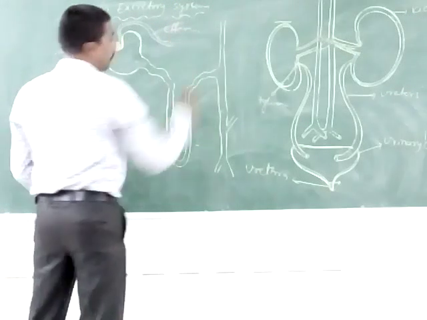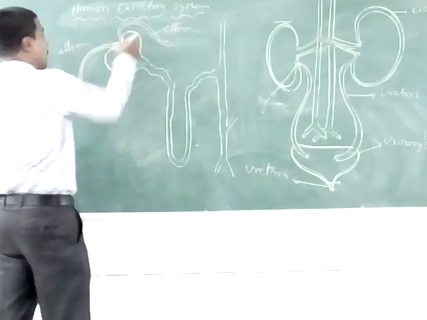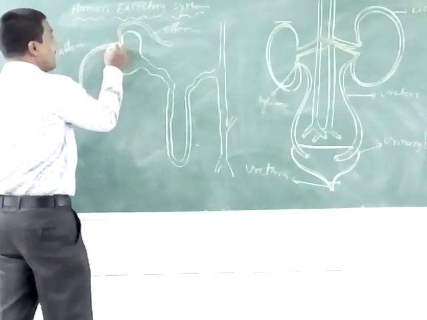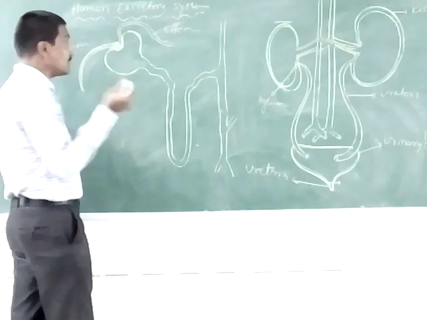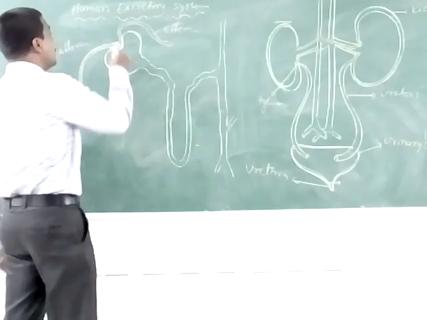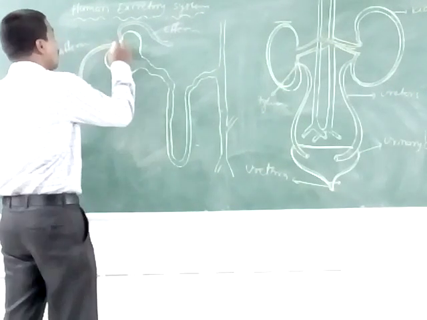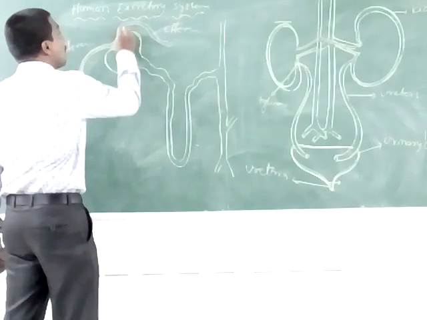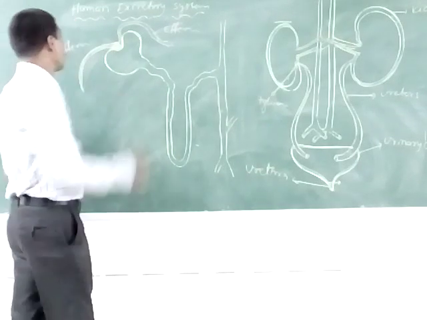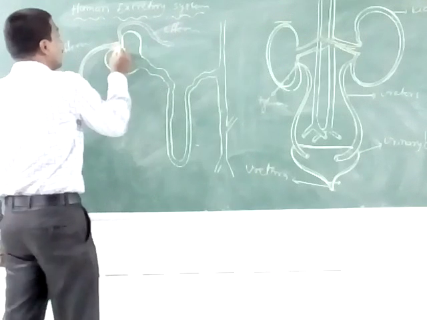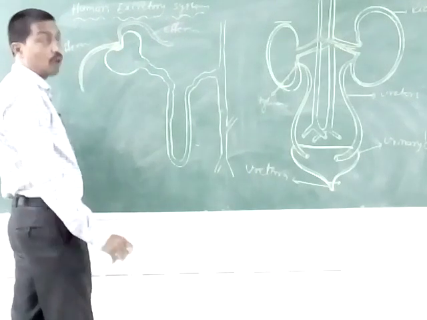The afferent arteriole forms small capillaries, and these small capillaries are known as the glomerulus part. The glomerulus then forms the efferent arteriole. Afferent arteriole and efferent arteriole.